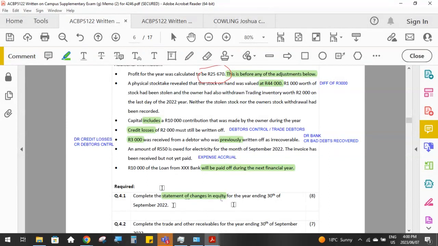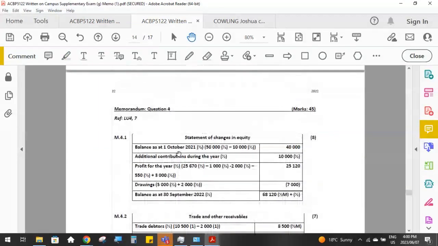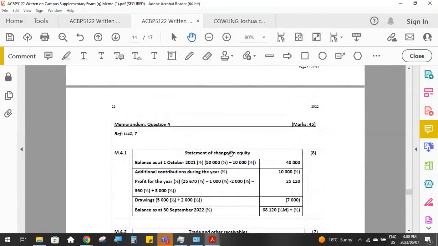Write down your format or your template for the statement of changes in equity, and then go and do the workings for each of the line items. So let's go and have a look at what that would look like. Here we go. Statement of changes in equity. So we know that for that, we have to start out with the balance as at the beginning of the year in our equity. So equity for our business is going to be the capital account of the owner.